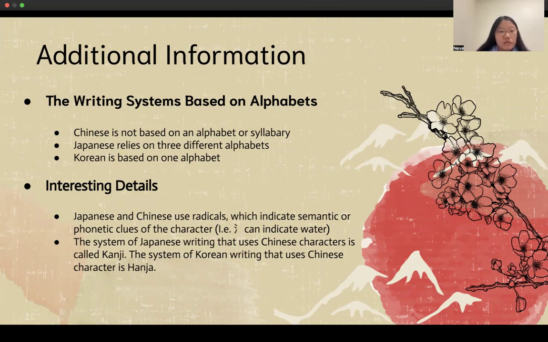Some interesting additional details are that Japanese and Chinese both use radicals, which can indicate semantic or phonetic clues of a character. So, for example, this radical right here means water. So, in the character, it helps you either with the meaning of it or how to pronounce it. And then the name for the Japanese writing that is based off of Chinese characters is called kanji. And then the Korean version of this is hanja.